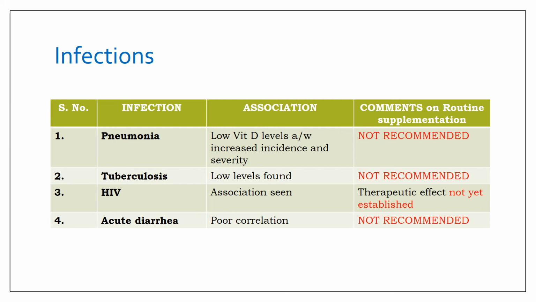Now, the role of vitamin D has also been studied in some infectious conditions which the IAP has explicitly mentioned in its guidelines. In pneumonia, it has been seen that low vitamin D levels are associated with increased incidence and increased severity of pneumonia. But routine supplementation of vitamin D is still not recommended in patients with pneumonia. Also, low levels of vitamin D are found in patients with tuberculosis, but routine supplementation is not recommended. An association is also seen between vitamin D deficiency and HIV, but the therapeutic effect is not yet established, and in acute diarrhea, the vitamin D levels correlate poorly, and routine supplementation is still not recommended.